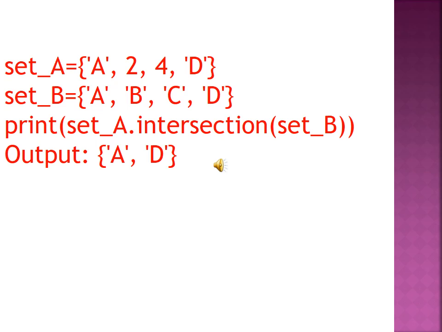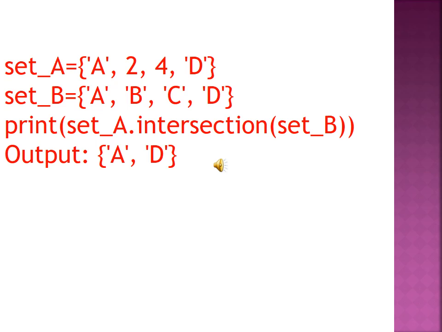Intersection function, inside the function. It takes from inside the function. Now it is going to display the output: A and D. Why? Because these two elements are common. Only these two elements are common. I already explained briefly. This one takes using the intersection function, and this is the intersection operator.